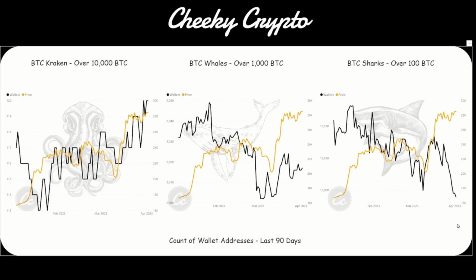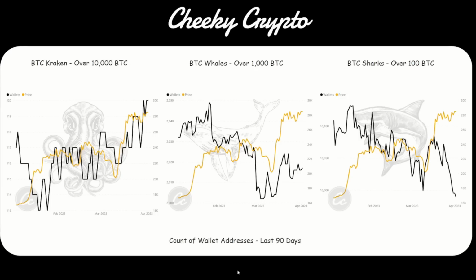I don't think that's necessarily the case, though, because I do think, looking at the price action, we need to see a move to the downside. And I think these guys have known this for quite some time and are aggressively using the liquidity that is available from retail investors to exit their Bitcoin positions. The whales on the other side are still not really able to participate until the retail investors are selling. They're able to buy up a little bit from time to time, but nothing too major. And the Kraken size wallet is all about manipulating the price action of BTC anyway.